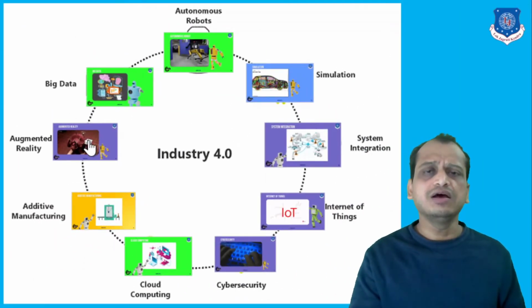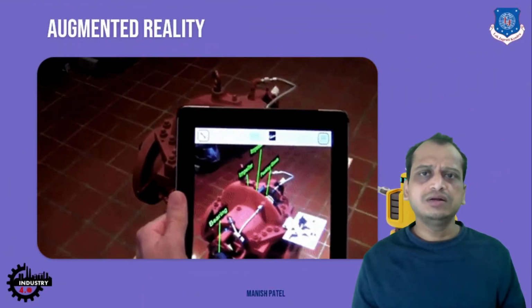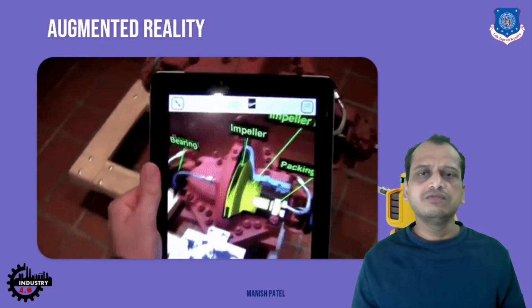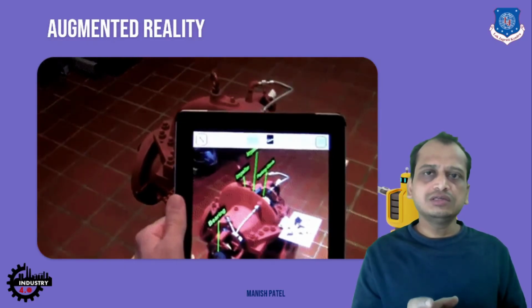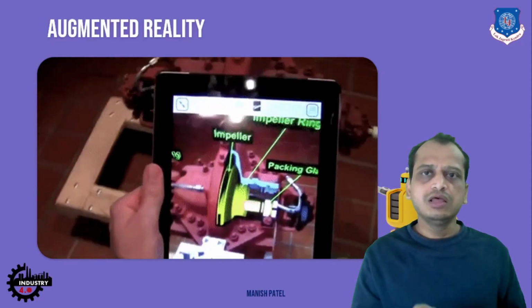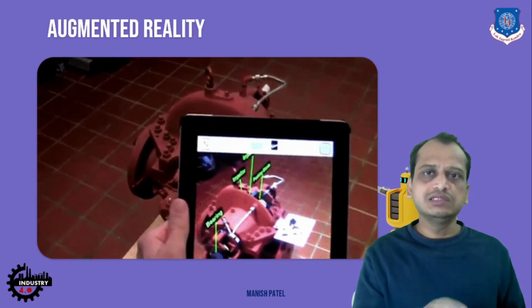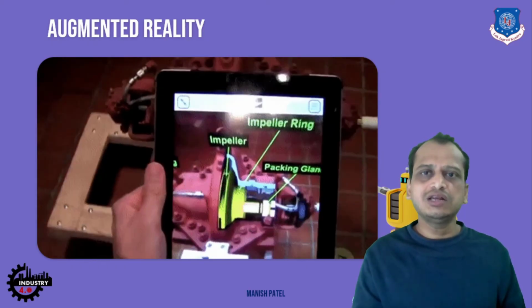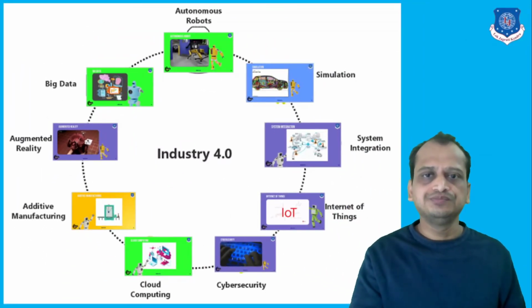Then you have augmented reality. If you see present mobile phones and tablets, they all have these features, AR and VR, in short, augmented reality and virtual reality. Without even opening the case, you can literally see the internals with the labels of this pump, for example. Similar kinds of examples can be used with this technology. You can inspect machines within the industries. So this is just an example of how you use augmented reality. It is already being used in the industry.